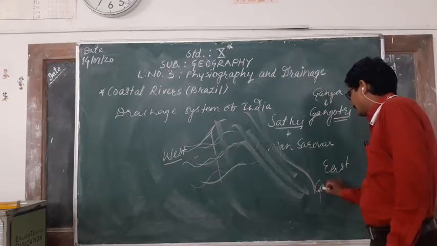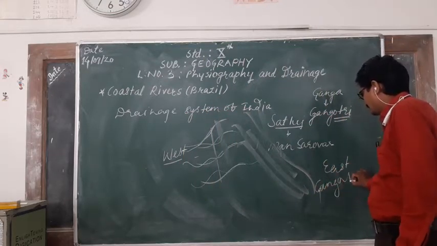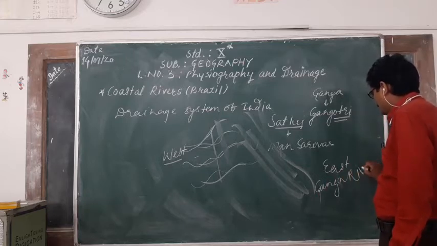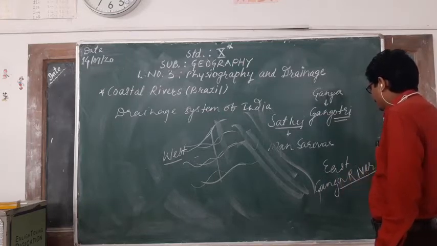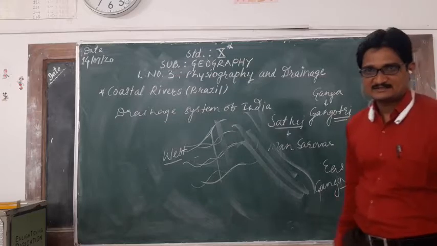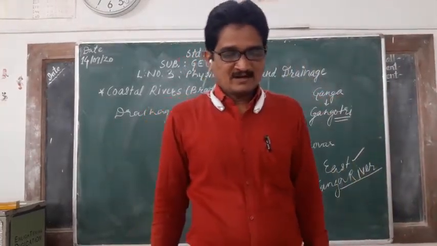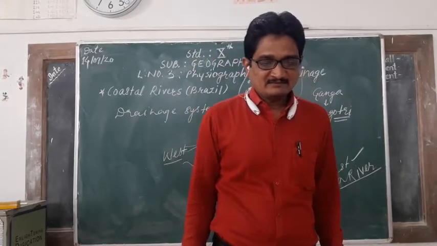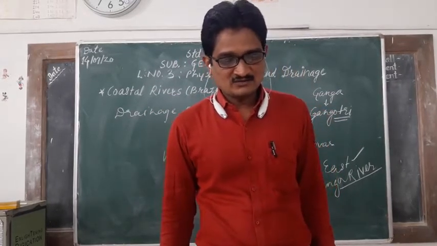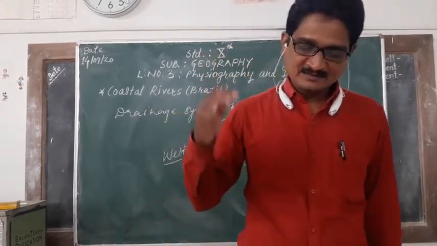The Ganga river system flows toward the east side. Many tributaries of the Ganga also flow in a similar manner.